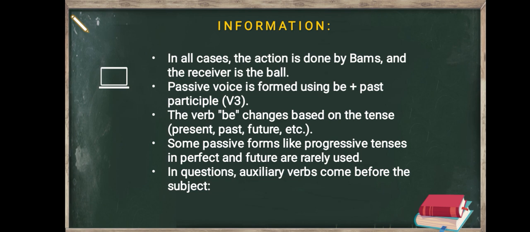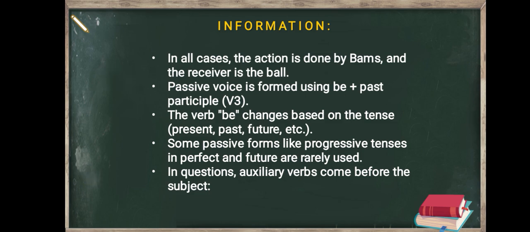Therefore, be changes based on the tense, namely present or past or future tense. Some passive forms like progressive tense, perfect, and future are rarely used.